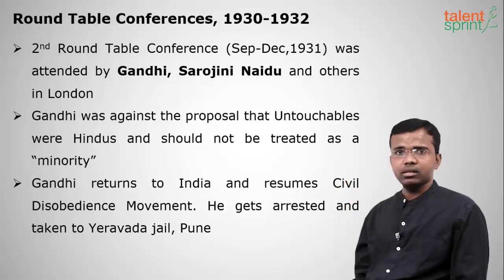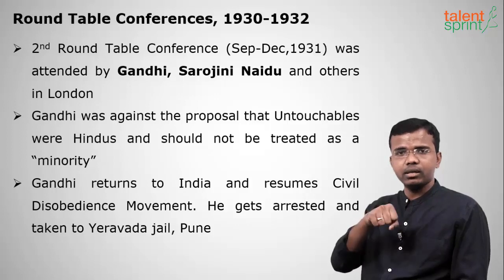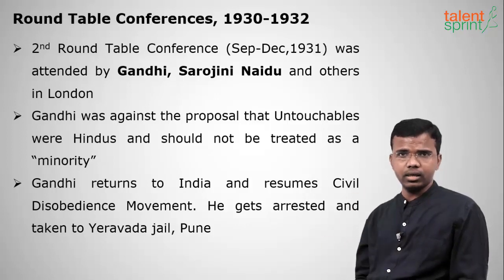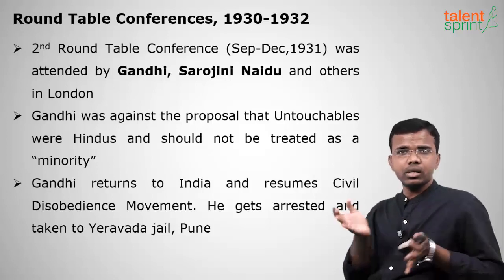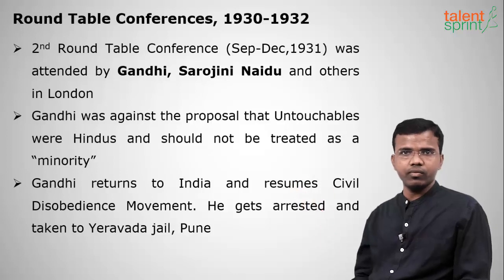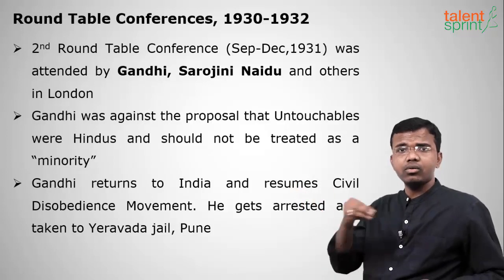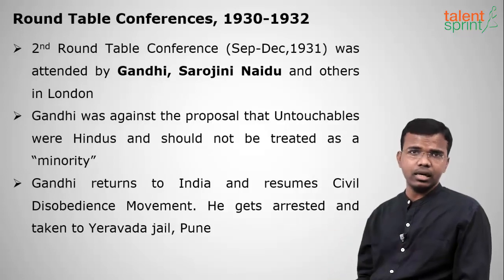There was a proposal saying untouchables, particularly in Hindus, will be given separate electorates. So Gandhiji said, you have already divided Hindus and Muslims on separate electorates, right? During 1909, Minto was the father of separate electorate, right? So again you are dividing Hindus now. I am not agreeing to it.